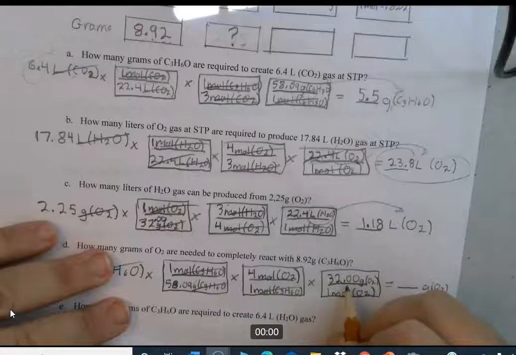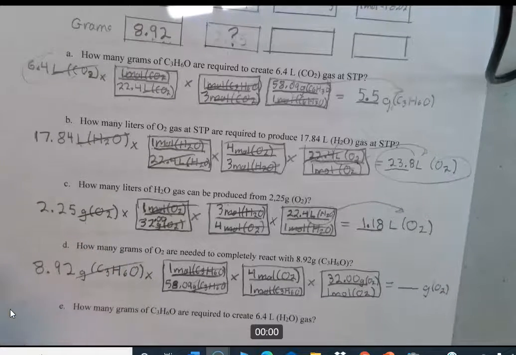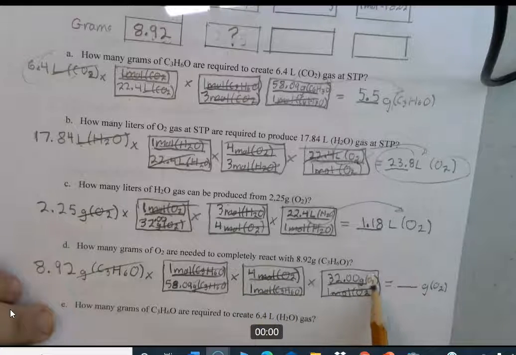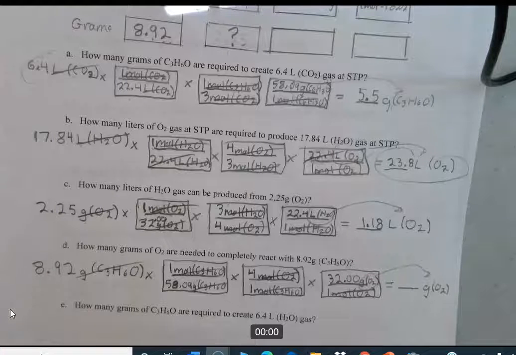I'm adding the zeros because it's 16.00 on the periodic table. If we multiply that by 2, we have 4 significant figures there. Okay, and so moles of O2 cancels with moles of O2. Grams of O2 is the last man standing. So now you go ahead and calculate. That's going to be 8.92 times 1 times 4 times 32 divided by 58.09 divided by 1 divided by 1, and that gives me 0.291. And I have lowest numbers right there, 3 significant figures, so I'm going to go with that.